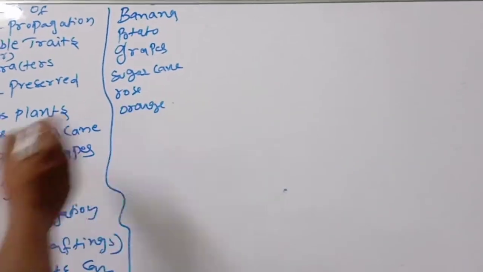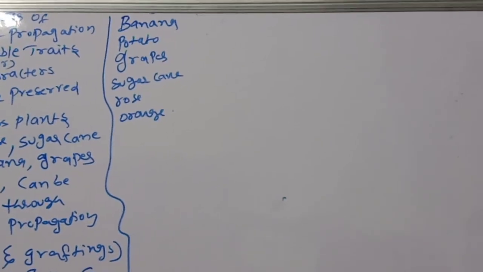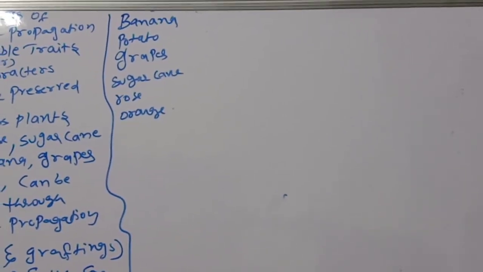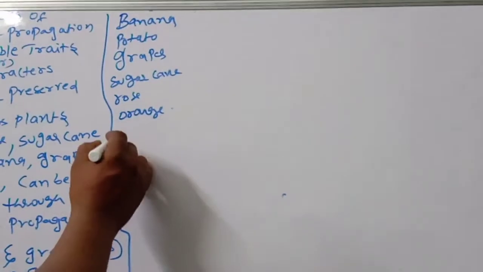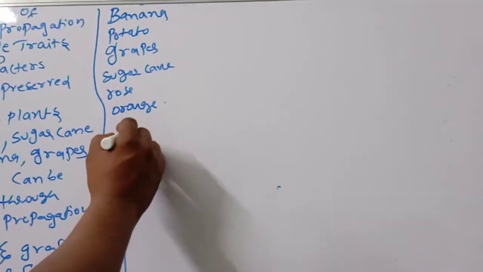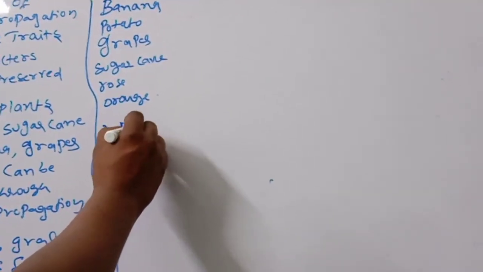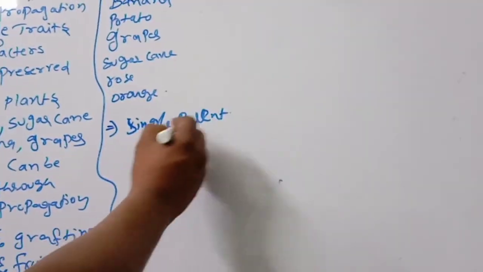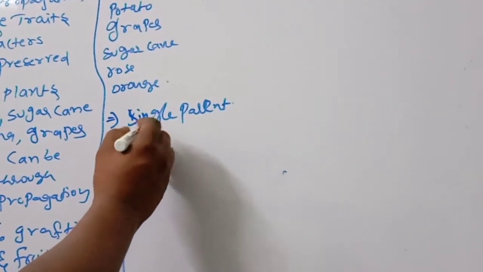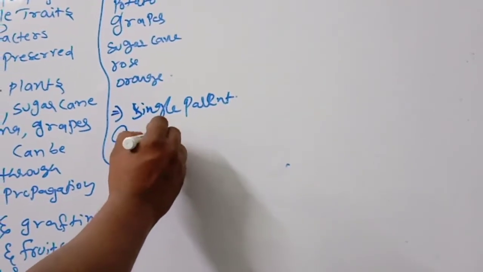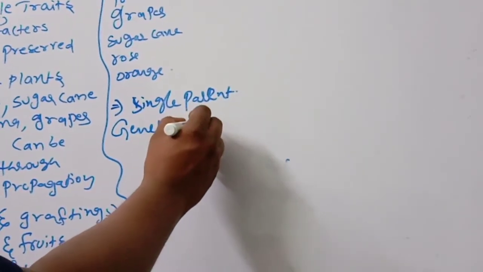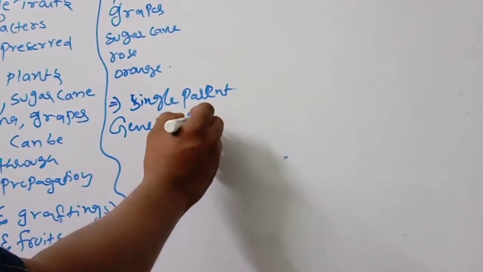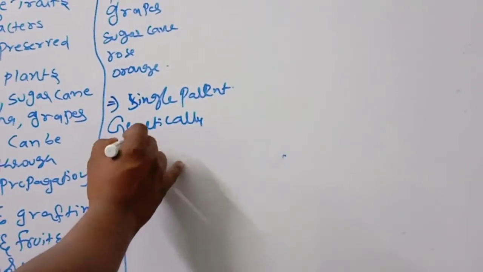Easily we can grow them by vegetative propagation. With a single parent, the newly formed plants are genetically identical.